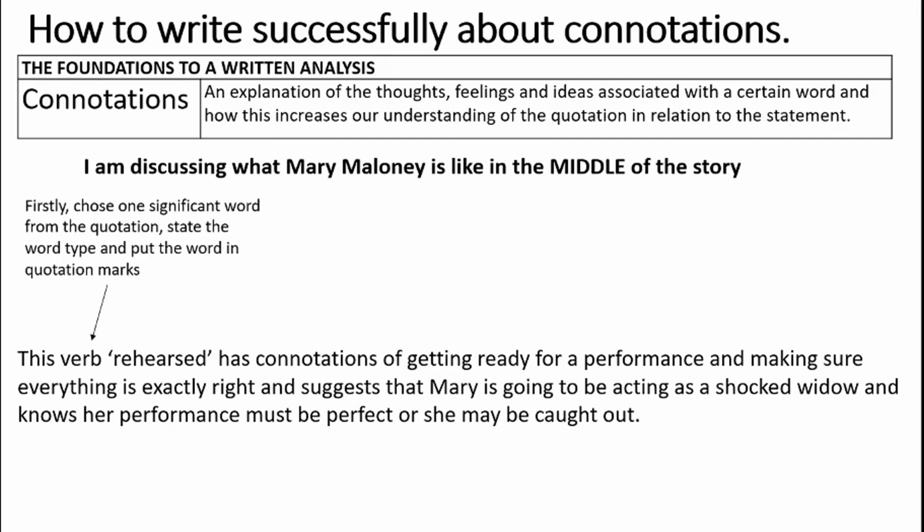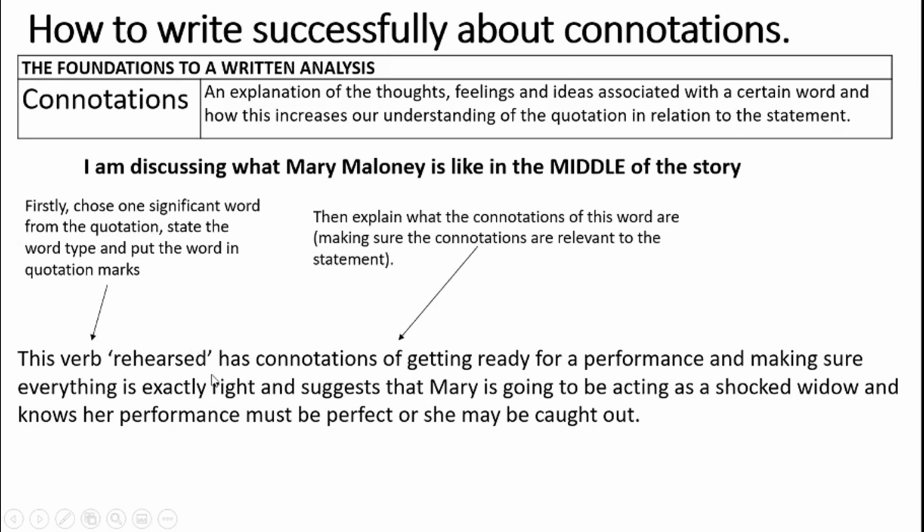Let's see what I've done. Have I chosen one significant word, stated the word type, and put the word in quotation marks? I have. It's a verb. It's in quotation marks. I've written it there. The verb "rehearsed." Have I explained what the connotations of the word are? Yep, I said the connotations are getting ready for a performance, making sure everything is exactly right. Are they relevant to the statement? Yes, they are, because I was saying how she was manipulating things. So we've got to remember that you can't just put random connotations down. It's got to be connotations that link back to the statement.